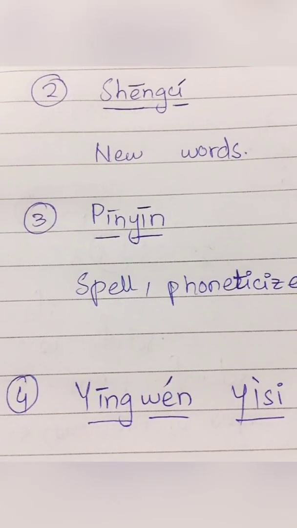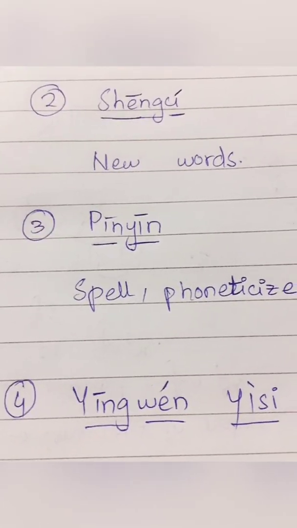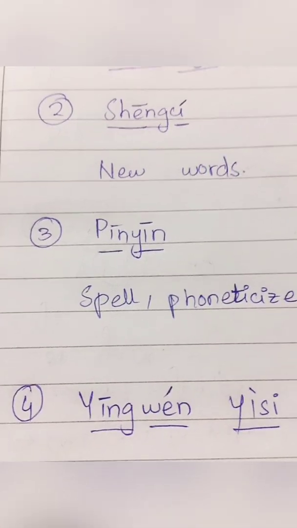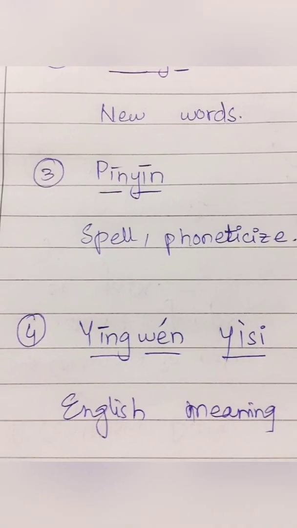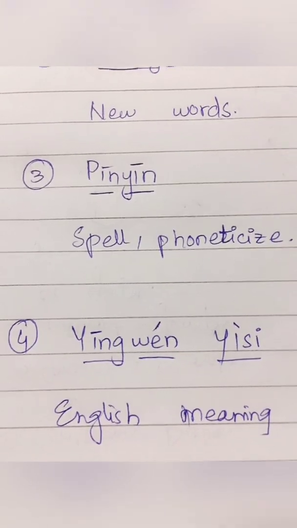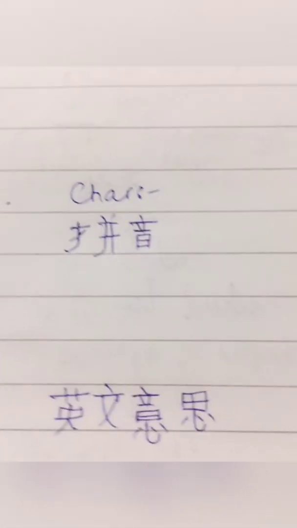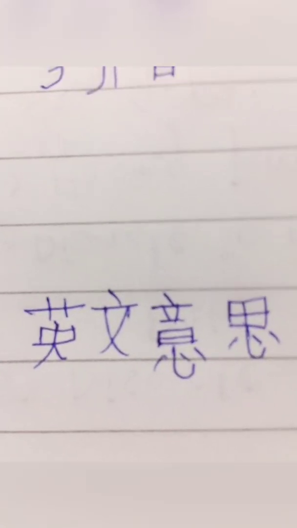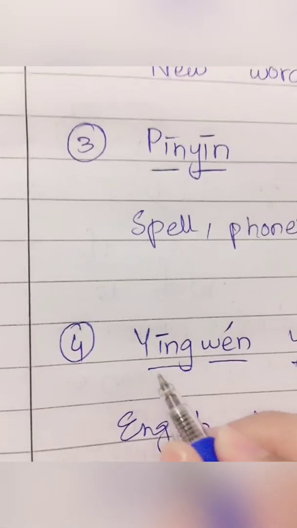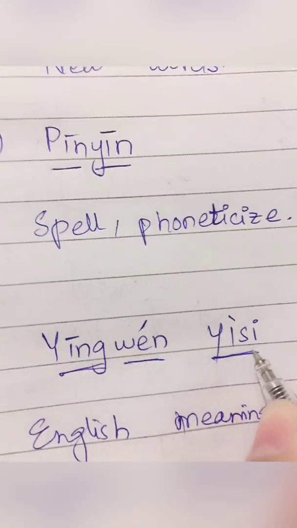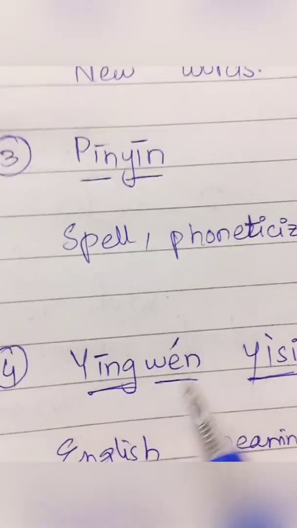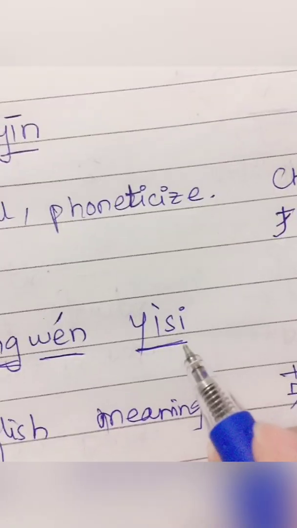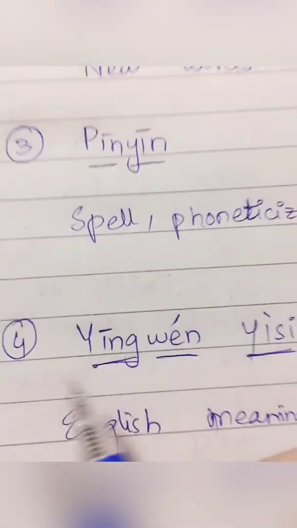Next word is Yingwen yisi. The meaning of this word is English meaning. And the character of this word is here. So if I am splitting this into three syllables, Ying means a flat tone, Wen rising tone, Yi falling tone. Ying Wen Yi.